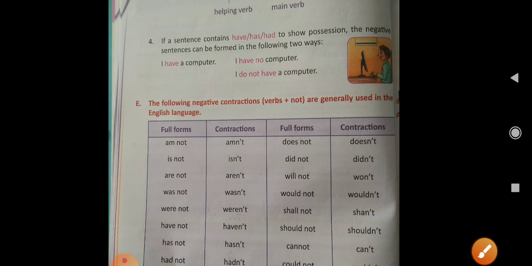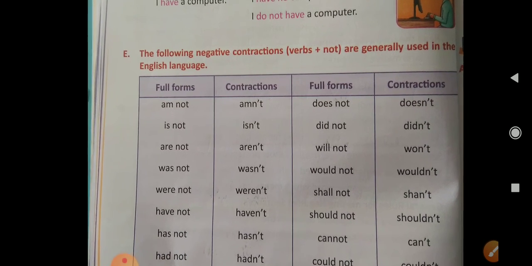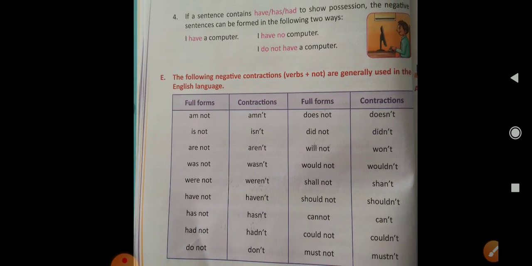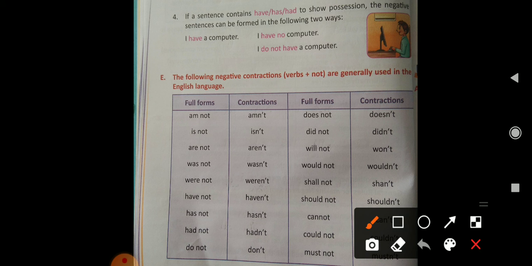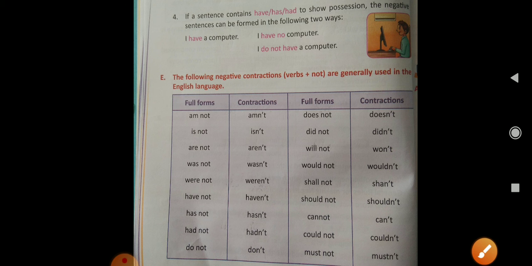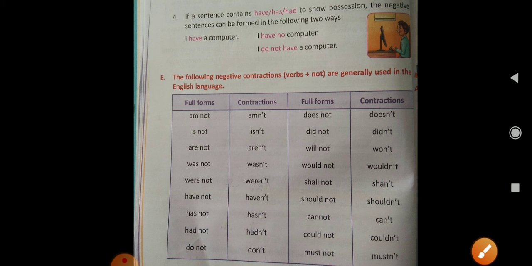Clear, students? Now come to the contractions or contracted forms. The following negative contractions, verb plus not, are generally used in the English language. As you can see, on one side it is the full form and in the next box it is the contracted form, means short forms. You are supposed to read this table well. Now come to the next page.